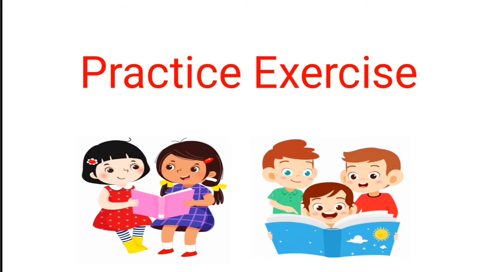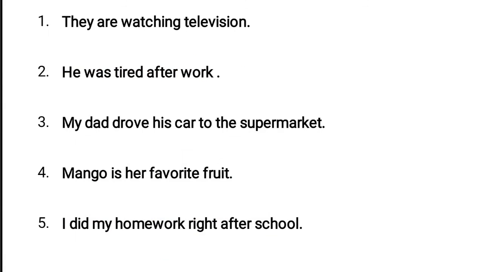So let us practice a few examples. Here we have to identify the verb in the sentence and mention which type of verb it is. So let us begin. The first one is: they are watching television. Are watching is the verb over here.